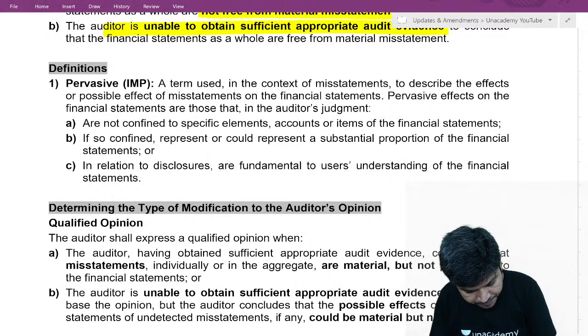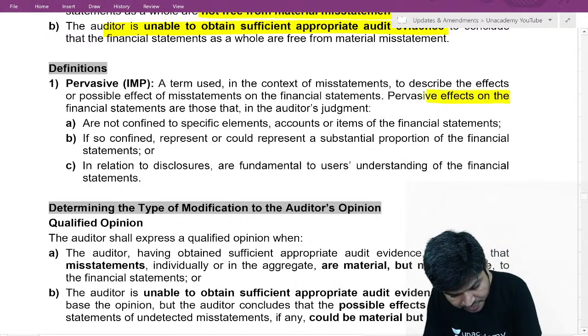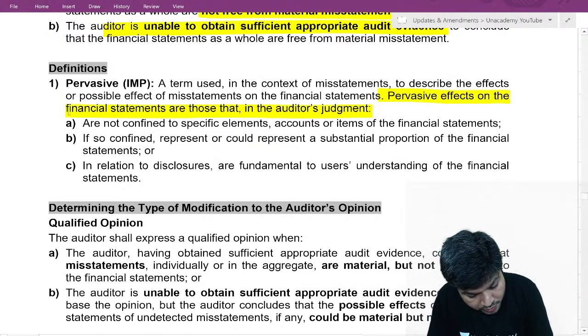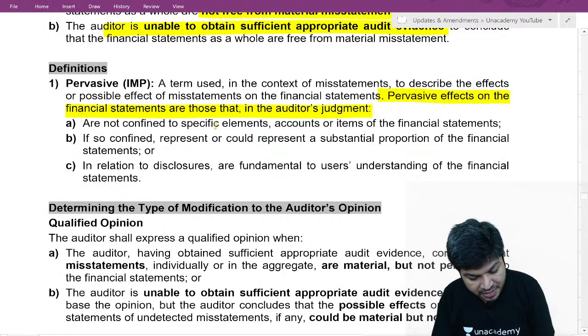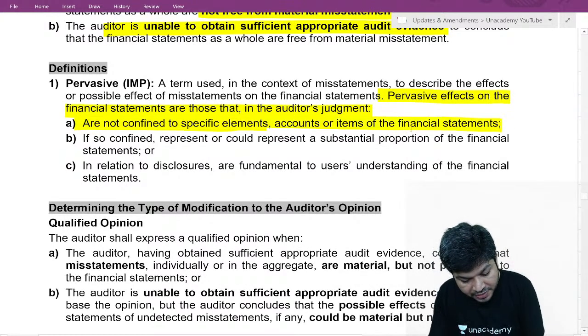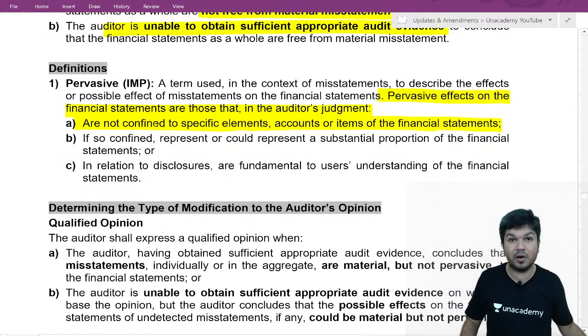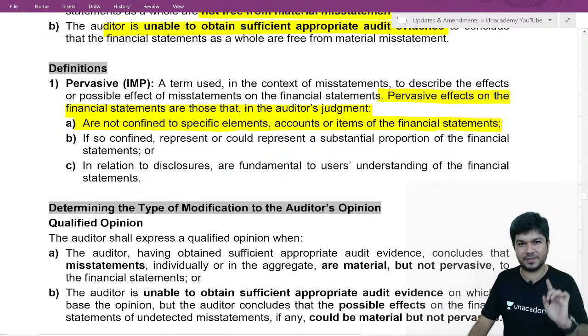Pervasive effects are those which, in the auditor's judgment, are not confined to a specific element, account or item. They are not at one place.